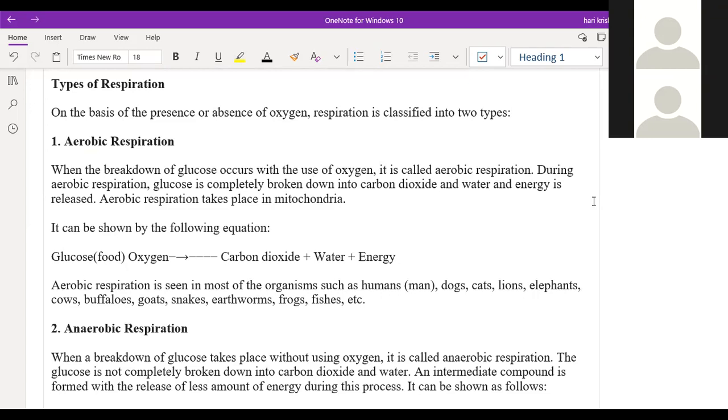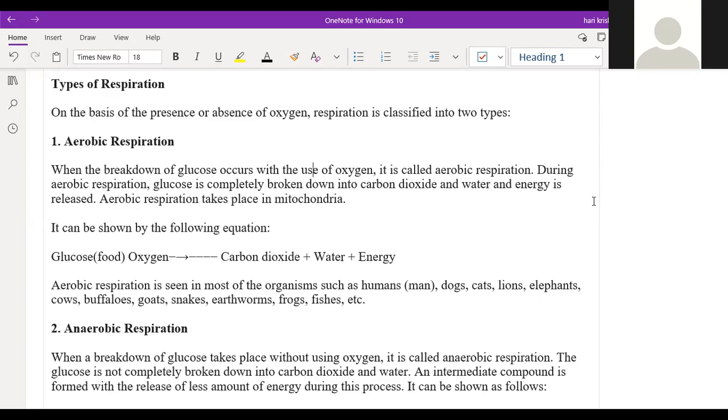While we are performing aerobic respiration, our cells store some energy within them, and when we are running really fast or doing some activity like that, we will not take in oxygen, but we will utilize the energy which is stored inside our cells.